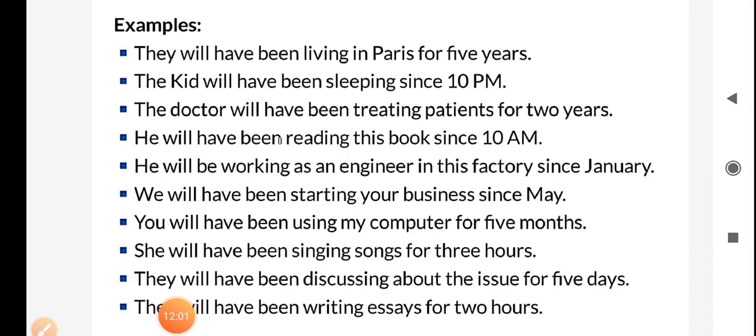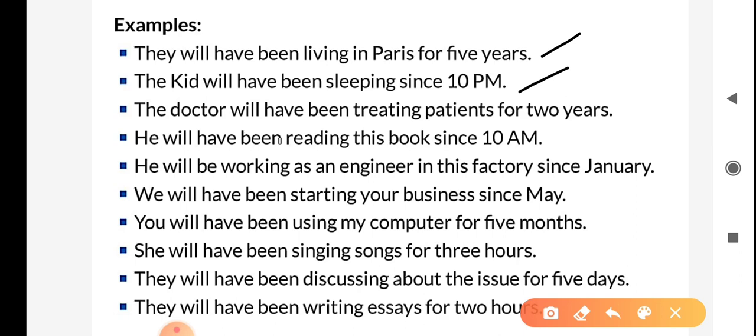Here are some more examples for affirmative sentences in future perfect continuous tense. They will have been living in Paris for 5 years. The kid will have been sleeping since 10 p.m. The doctor will have been treating patients for 2 years. He will have been reading this book since 10 a.m.